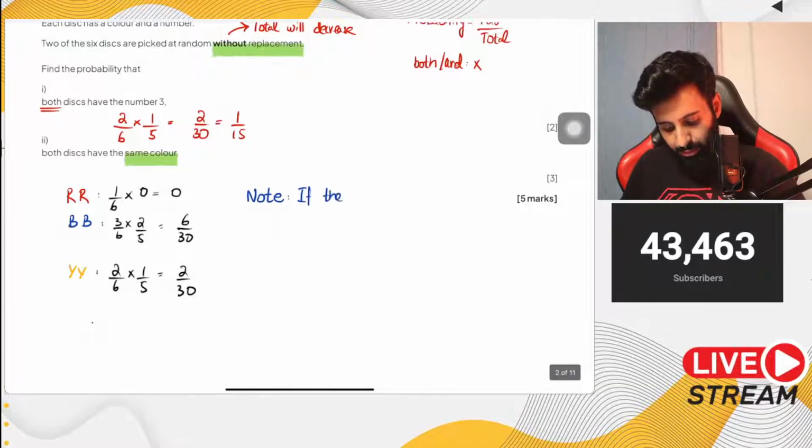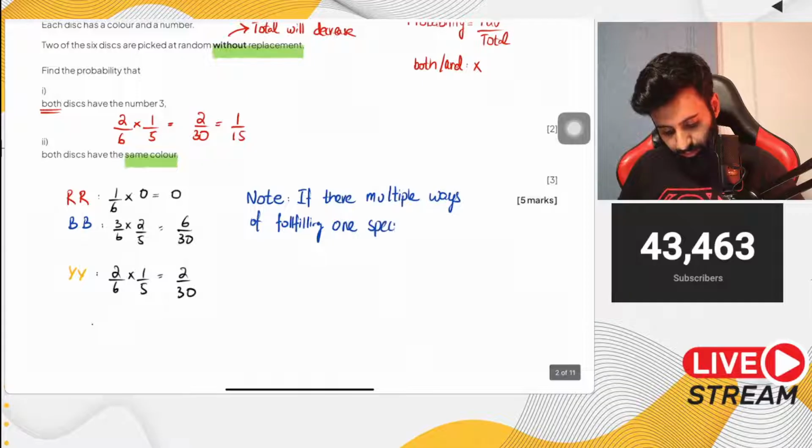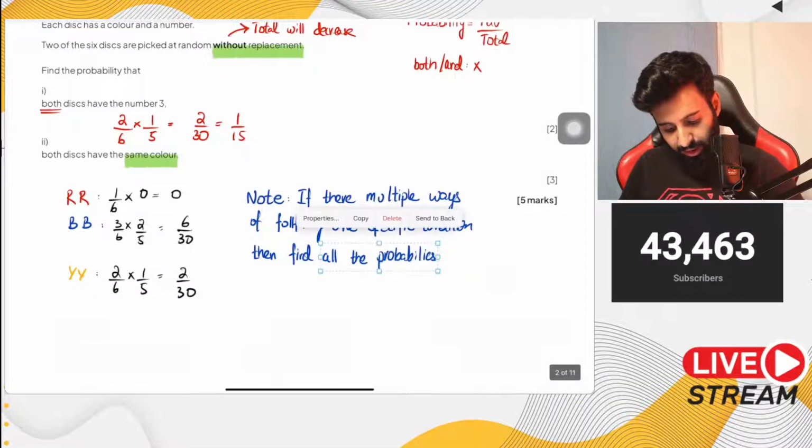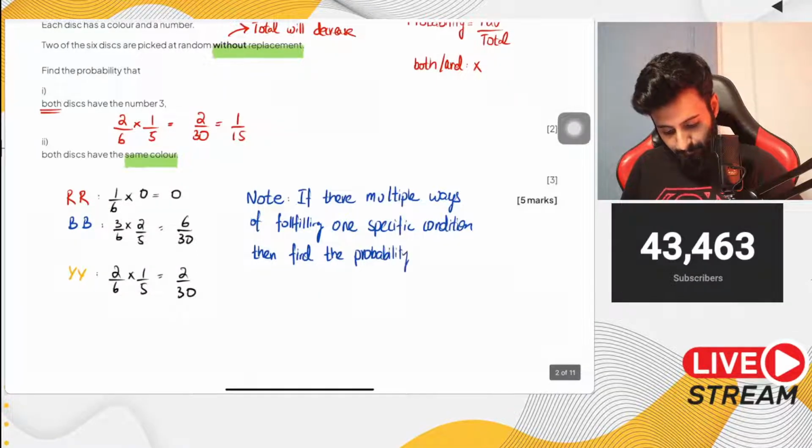If there are multiple ways of fulfilling one specific condition, then find the probability of all the ways and add them up.